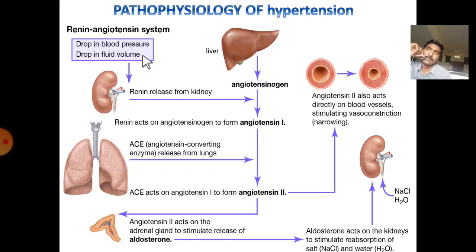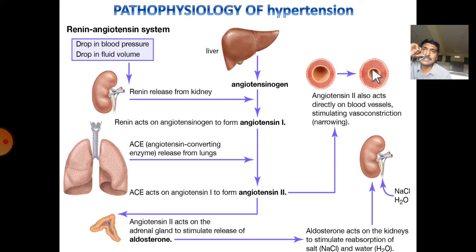Coming to the pathophysiology of hypertension, the renin-angiotensin aldosterone system also maintains BP for a longer period. For example, if the blood volume reduces or blood pressure drops, blood perfusion to the kidney reduces. This makes the kidney release renin. This leads to the conversion of angiotensinogen to angiotensin 1. Angiotensinogen is synthesized in the liver. Now angiotensin 1 is converted to angiotensin 2 by the angiotensin converting enzyme, which is synthesized in the lungs. Angiotensin 2 will do two things. It directly constricts the blood vessels by acting on angiotensin 1 and 2 receptors on the blood vessels.